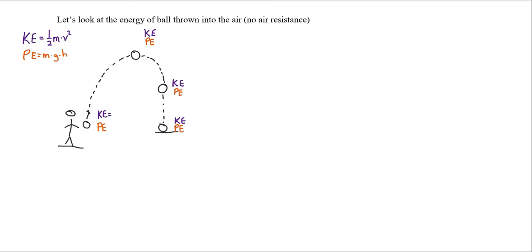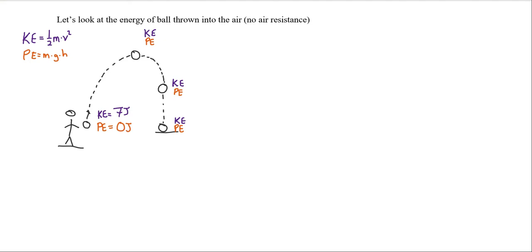Now, let's give an initial amount of kinetic energy. When you start throwing the ball, it is moving. So let's say, just for the sake of argument, that there are 7 joules of kinetic energy that it begins with. Now, how much potential energy does it have at the very beginning? Well, if we consider this our starting height, it has not risen at all, so it has no height. That's one way of thinking about it. And if it has no height, that means it has 0 joules of energy.